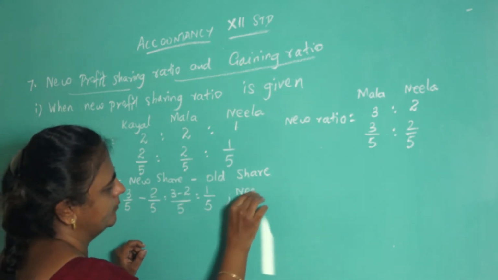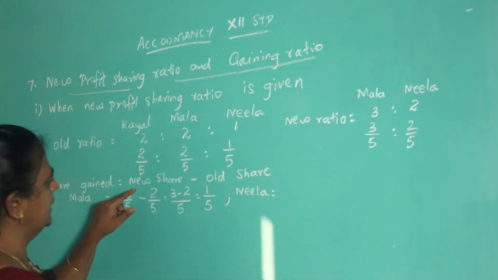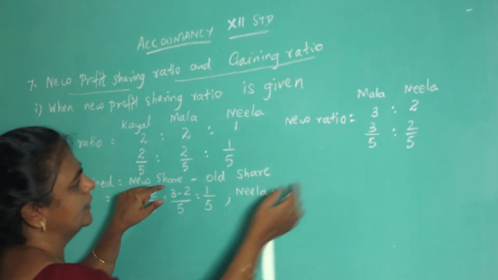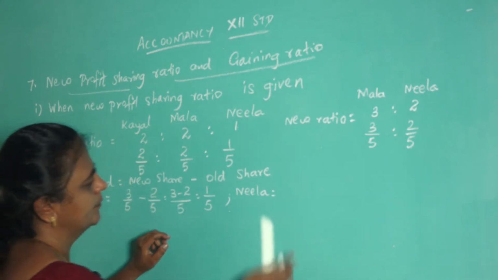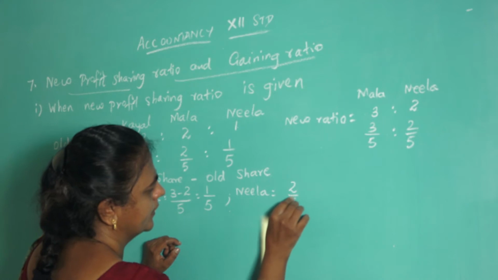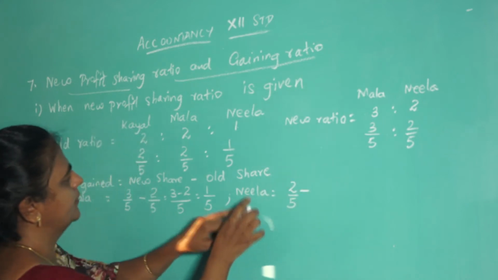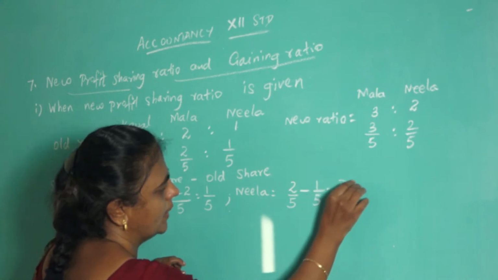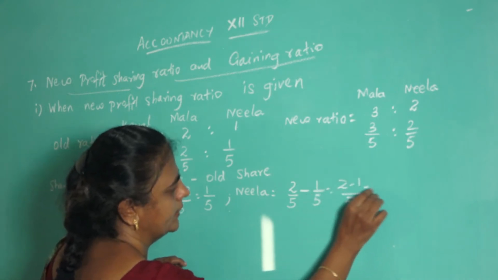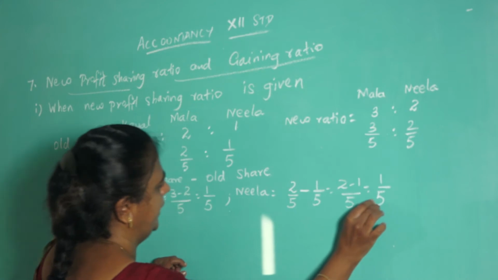Then find out for Neela. For Neela, what is the new share? New share is 2/5. What is the old share of Neela? 1/5. So that is 2 minus 1 over 5. That will give you 1 by 5.